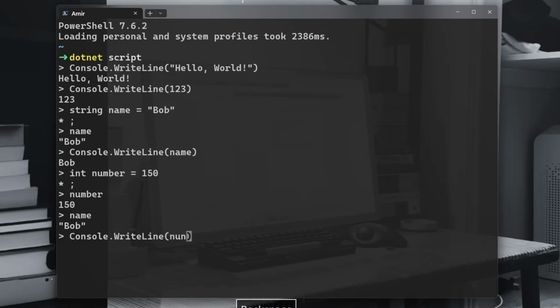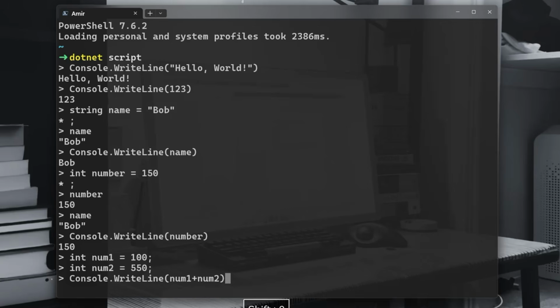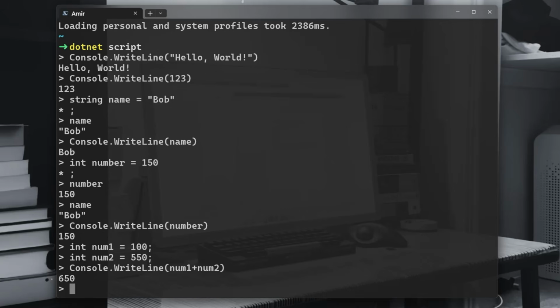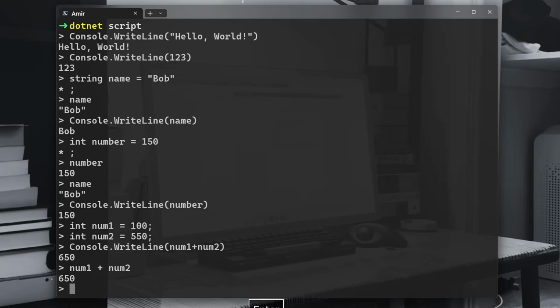For example, you can do int num1 equal to 100 and int num2 equal to 550. Then you can say Console.WriteLine and print num1 plus num2, 650. Or you can say simply num1 plus num2. You're going to get the same.